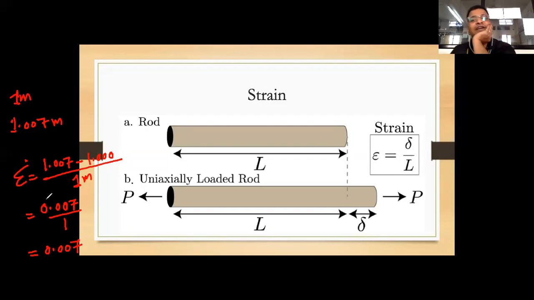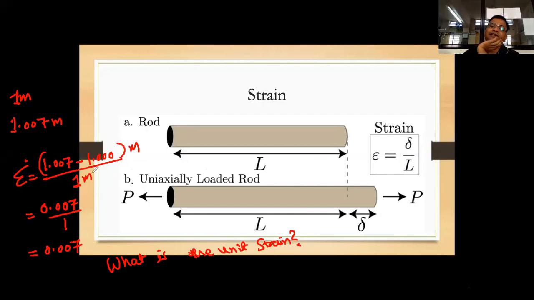Then you may ask, sir, what is the unit of strain? Unitless. Why unitless? Because meter divided by meter gets cancelled and it becomes unitless.